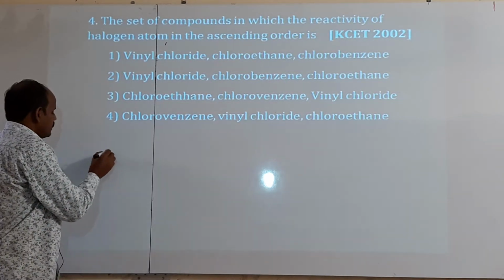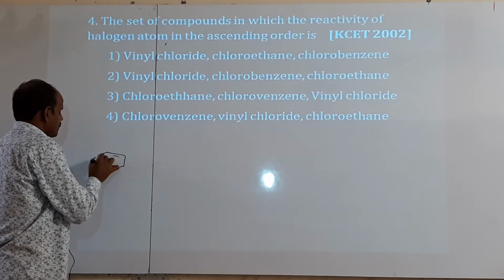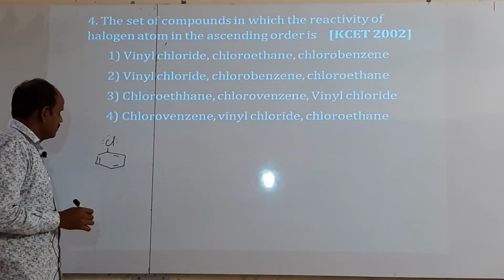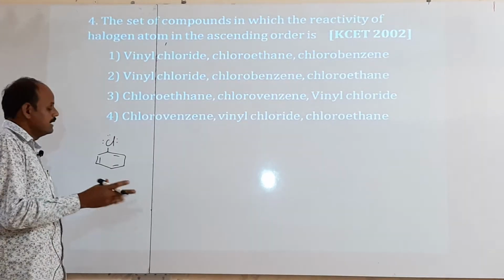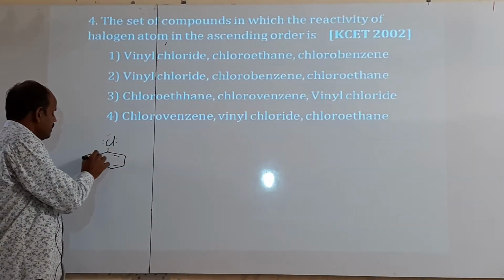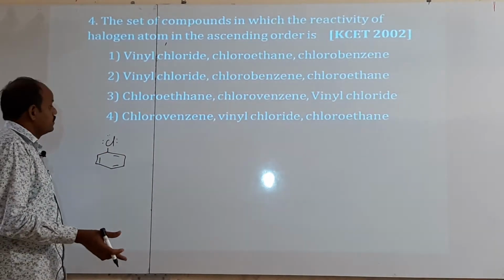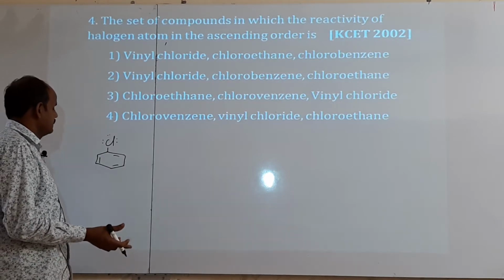If you take a chlorobenzene, we know that aryl halides are less reactive than alkyl halides. Okay, thus it is an aryl halide, hence it has very less reactivity towards nucleophilic substitution reactions, okay,